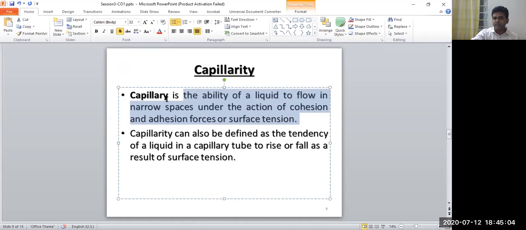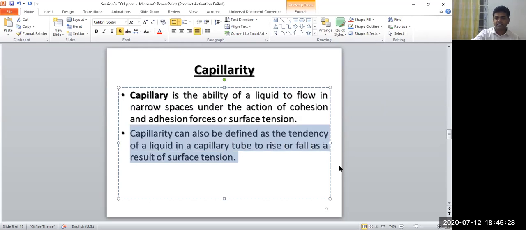So capillarity is the property because of which the liquid is able to flow in a narrow space. It can be defined as the tendency of a liquid in a capillary tube to rise or fall as a result of surface tension.